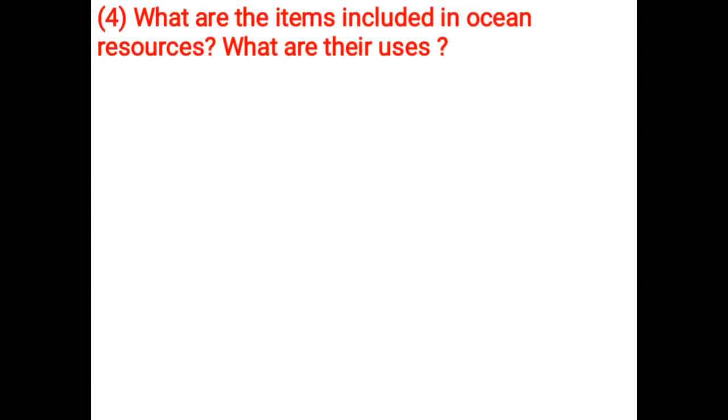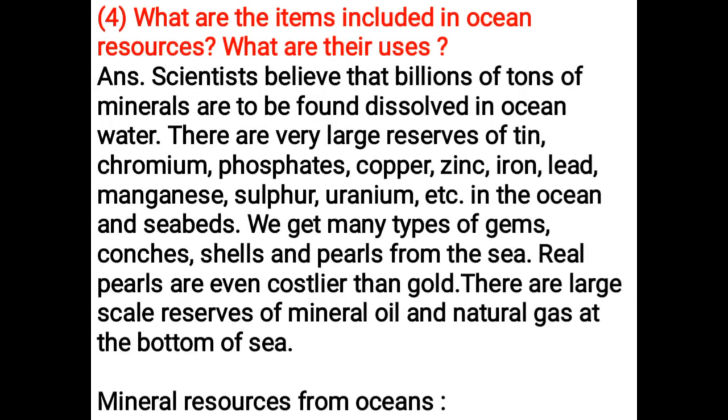What are the items included in ocean resources? What are their uses? Scientists believe that billions of tons of minerals are to be found dissolved in ocean water. There are very large reserves of tin, chromium, phosphates, copper, zinc, iron, lead, manganese, sulfur, uranium, etc. in the ocean and seabeds. We get many types of gems, conches, shells, and pearls from the sea. Real pearls are even costlier than gold. There are large-scale reserves of mineral oil and natural gas at the bottom of the sea.